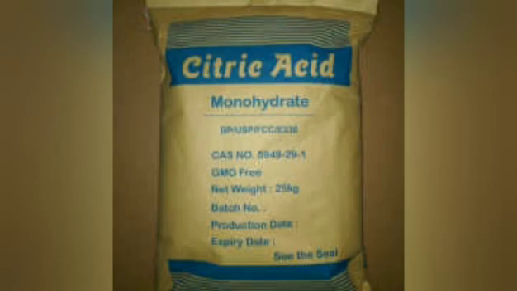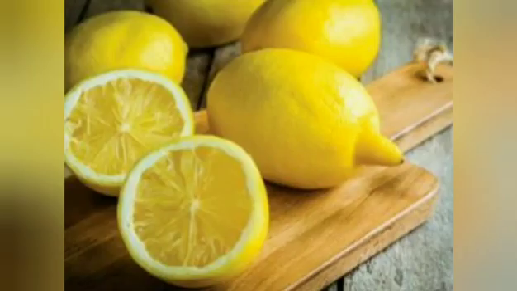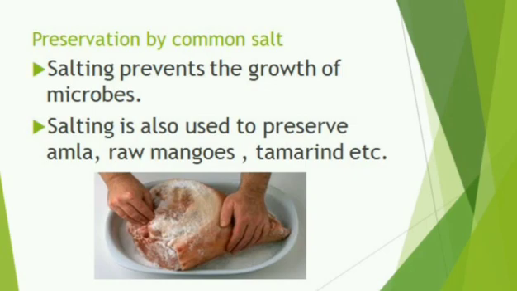Among the three you have a little idea about citric acid, I think so. Almost all the citrus fruit contain citric acid, right? Sodium benzoate is used for preserving fruit juices. Potassium metabisulfite is used for preserving cut fruits, jams. Then the second method, preservation by common salt.